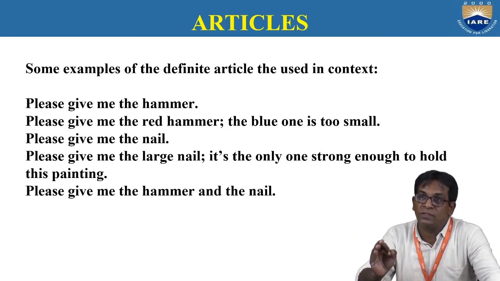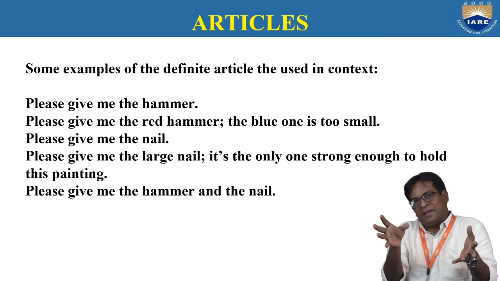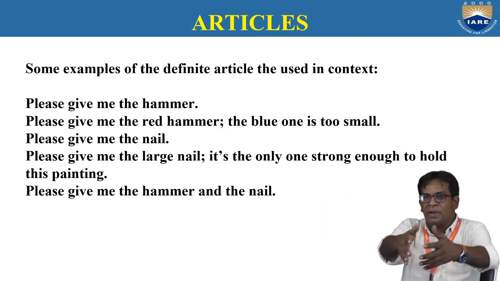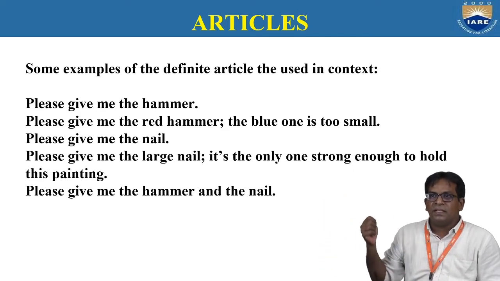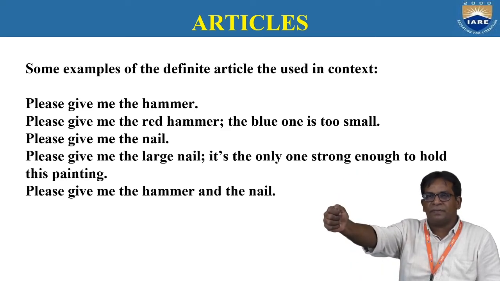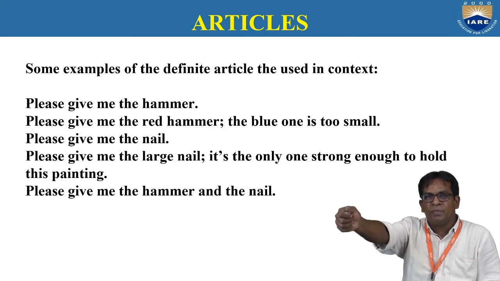It is the only one strong enough to hold the painting. Please give me the hammer and the nail. Everywhere we maintain definite article. Please give me the hammer, that particular hammer. There are many hammers, but the speaker needs that particular hammer.